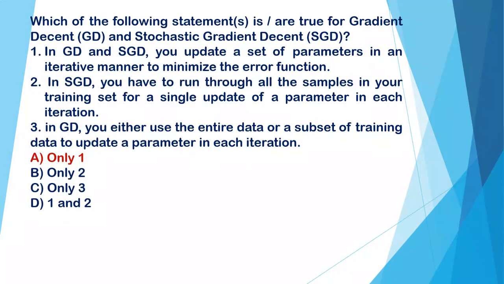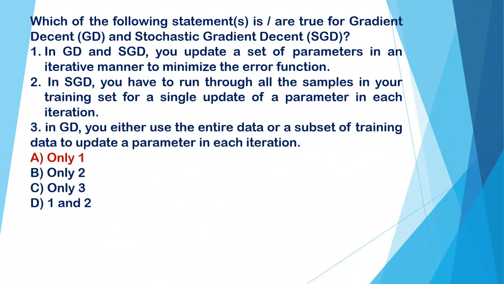Joint probability. Which of the following statements are true for gradient descent and stochastic gradient descent? First, in GD and SGD, you update a set of parameters in an iterative manner to minimize the error function. Number two, in stochastic gradient descent, you have to run through all the samples in your training set for a single update of a parameter in each iteration. Third, in GD, you either use the entire data or a subset of training data to update the parameters in each iteration. So which statement is correct?